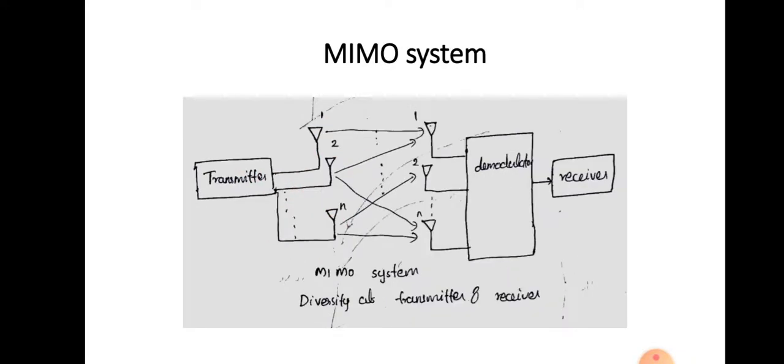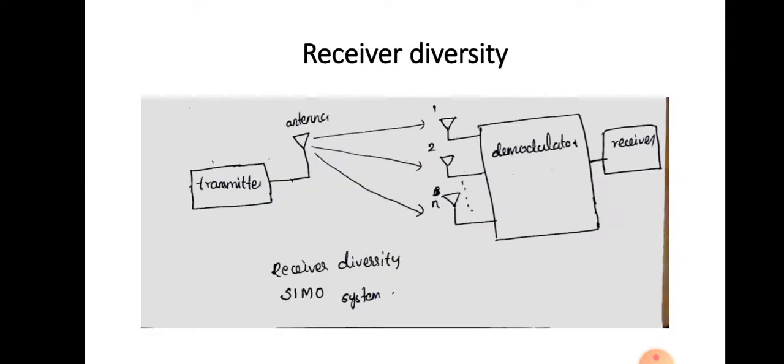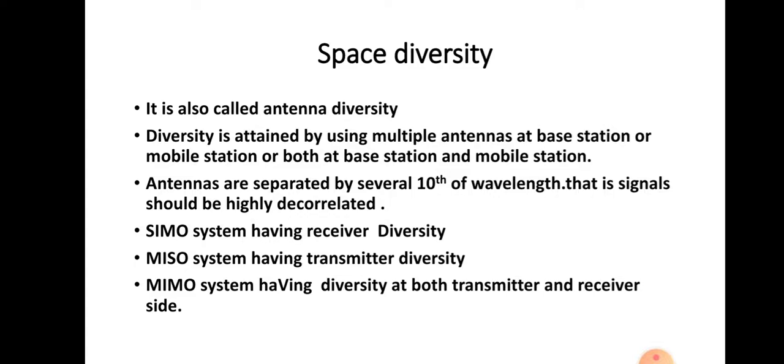And similarly there may be multiple antennas at the transmitter side as well as at the receiver side. You can see the diagram, and it is called a multiple input multiple output system. This is drawn just for an idea. This is the way we attain space diversity by using different antennas. So the number of antennas is more in the case of space diversity or antenna diversity. Here diversity is attained by using multiple antennas at the base station or mobile station, or both.